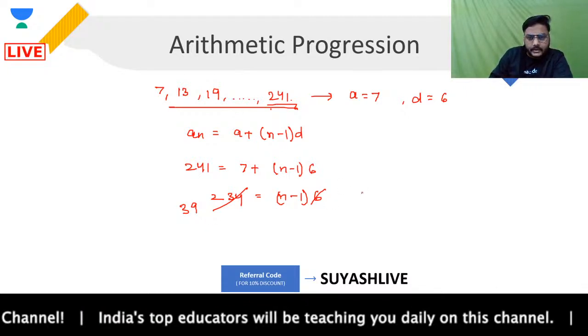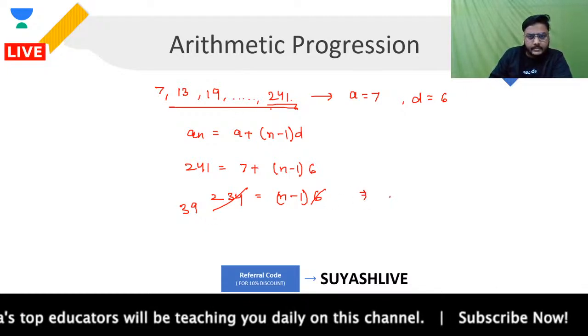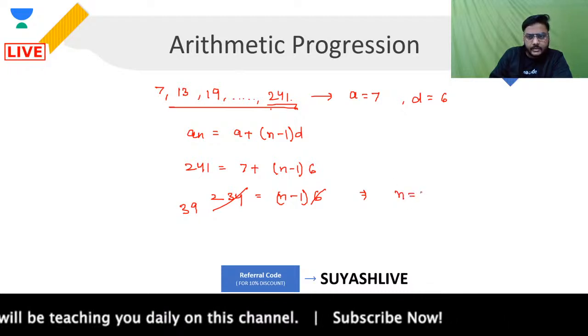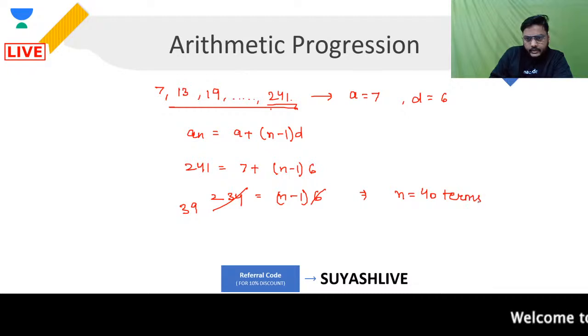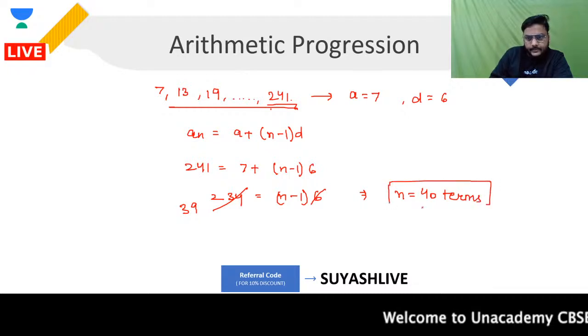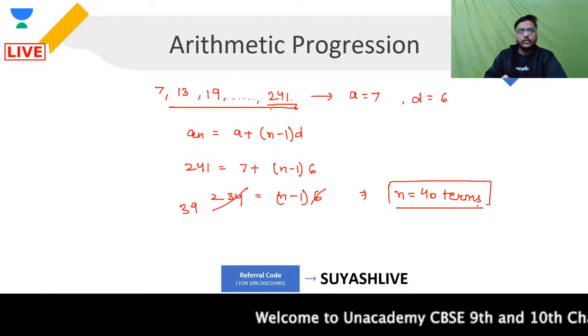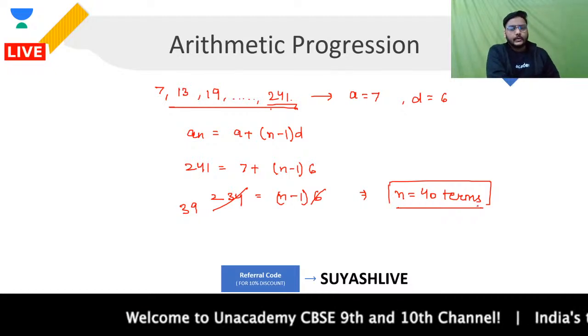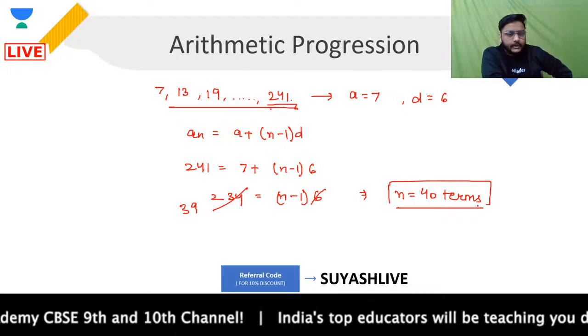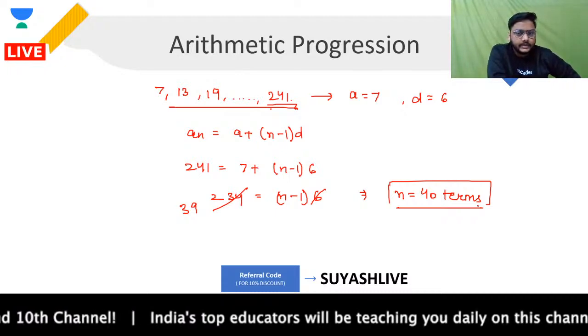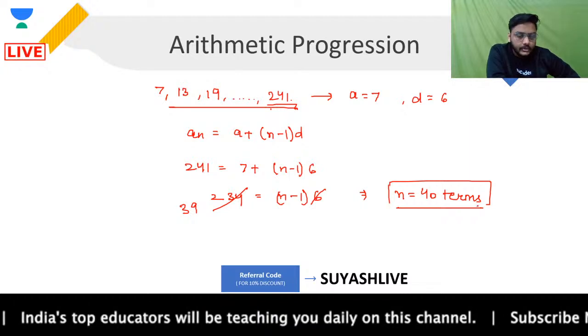Now moving forward, guys, from here if you see, n minus 1 is 39, which means n will be coming out as 40. यानी कि number of terms जो आपके पास आ गए, वो कितने आ गए? Number of terms are 40. When the number of terms are 40, guys, what does it signify? It clearly signifies that you are having an even number of terms.